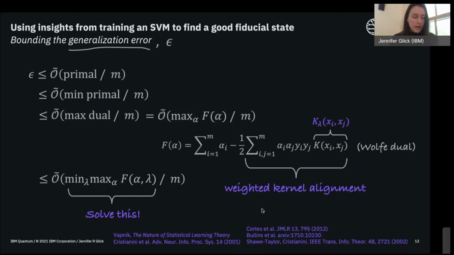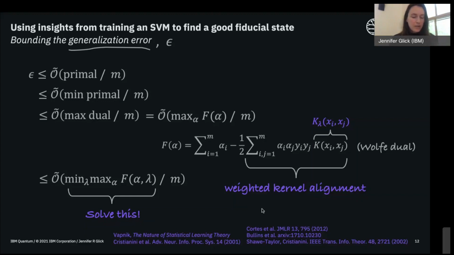And so what we can do then is solve this min-max problem where we parameterize the kernel matrix, and it will give us a better bound on the generalization error, meaning that our classifier is likely to perform better on a given data set.